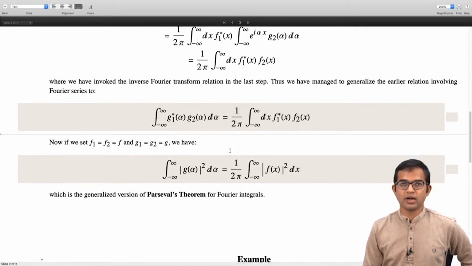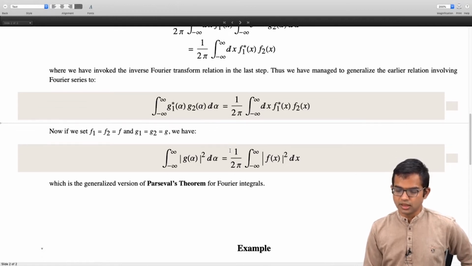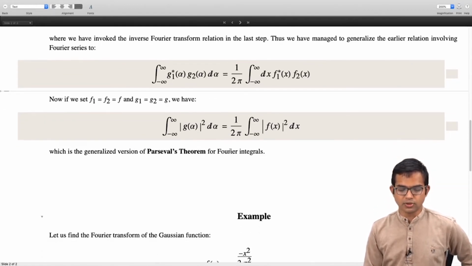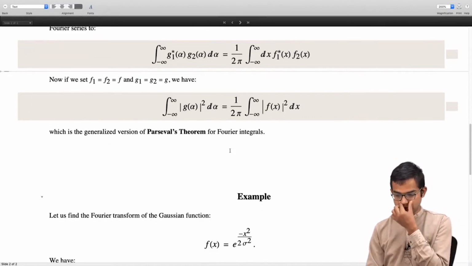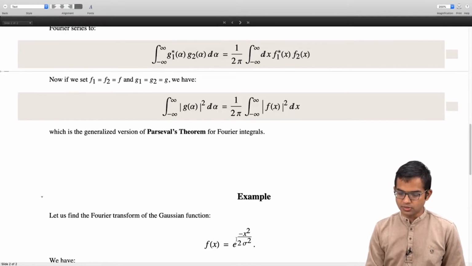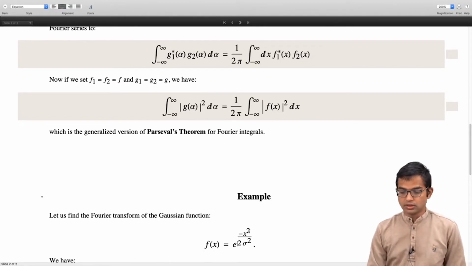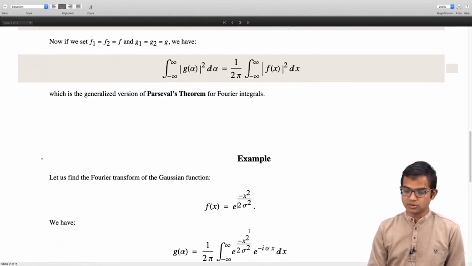Okay, so let's look at an example where we apply this idea, and so we're going to work out the Fourier transform of the Gaussian function, right? So I have f of x is equal to exponential of minus x squared by 2 sigma squared, right?